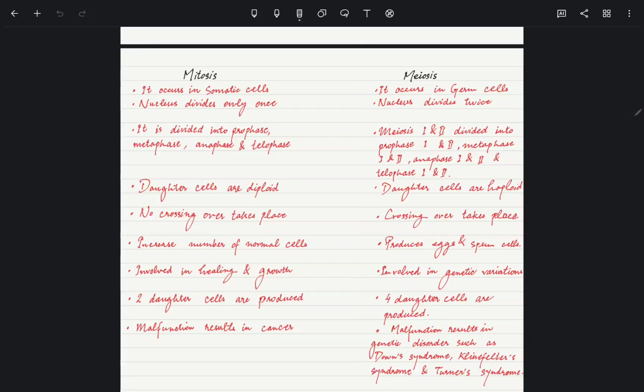Daughter cells are diploid in mitosis; daughter cells are haploid in meiosis. No crossing over takes place in mitosis; crossing over takes place in meiosis. Mitosis increases the number of normal cells; meiosis produces egg and sperm cells. Mitosis is involved in healing and growth; meiosis is involved in genetic variation. Two daughter cells are produced in mitosis; 4 daughter cells are produced in meiosis. Malfunction results in cancer in mitosis, and malfunction results in genetic disorders in meiosis, such as Down syndrome, Klinefelter's syndrome, and Turner syndrome.